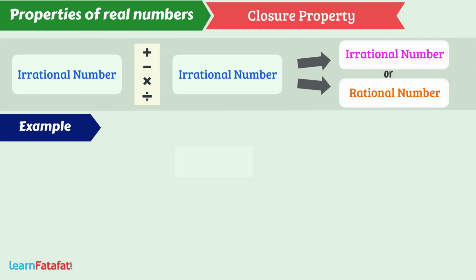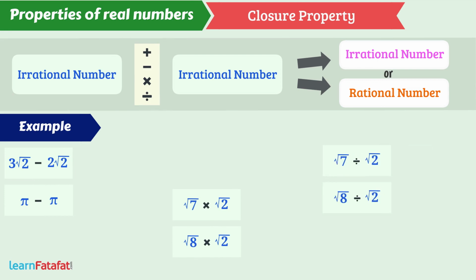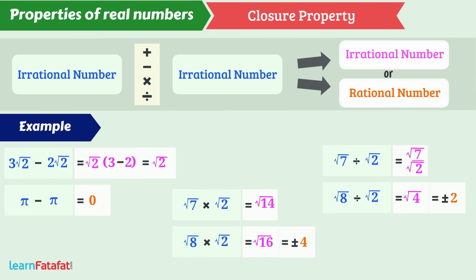For example, the addition of irrational numbers 3 root 2 and 2 root 2 is 5 root 2, which is an irrational number. But the addition of irrational numbers root 6 and minus root 6 is 0, which is a rational number. In the same way, the subtraction, multiplication or division of two irrational numbers can be irrational or it can be rational as well.